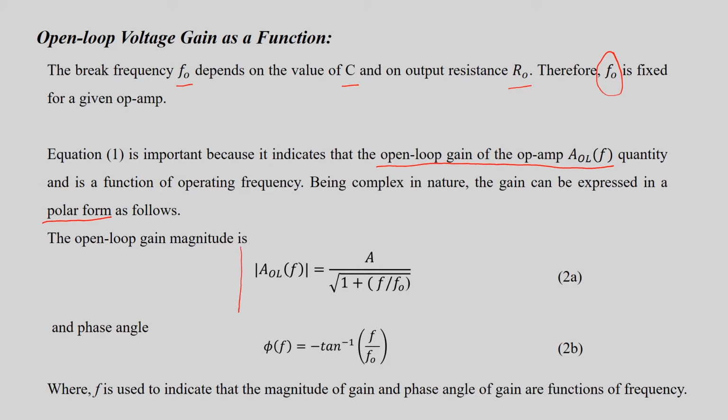The magnitude of AOL as a function of frequency is equal to A over the square root of 1 plus (F by F0) squared. The phase angle phi of F is minus tan inverse F by F0, which indicates that the magnitude gain and phase angle of gain are functions of frequency.